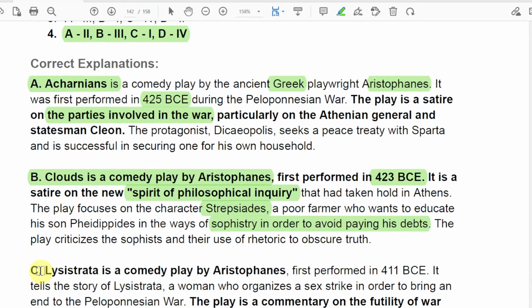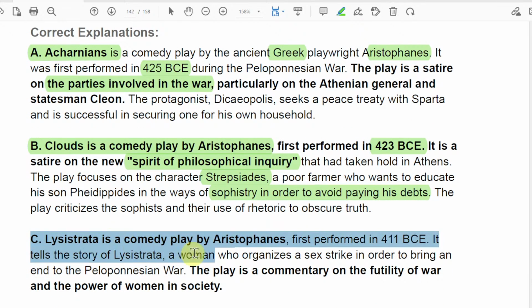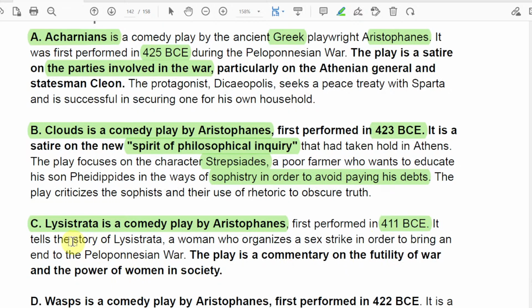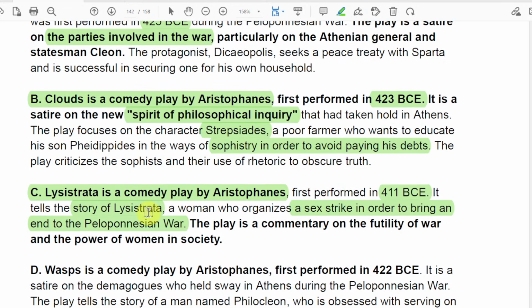in ways of sophistry in order to avoid paying his debt. So that is The Clouds. Lysistrata is again a comedy by Aristophanes, performed before all of these, in 411, and it talks about a woman who organized a sex strike in order to bring an end to the Peloponnesian War. I hope you understand this, and that we have.